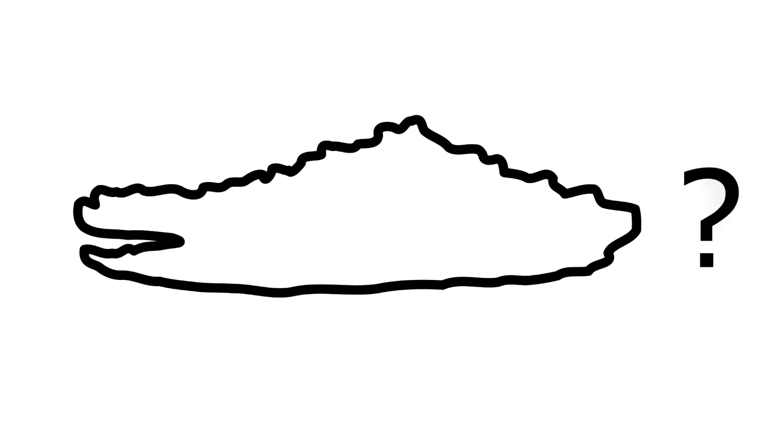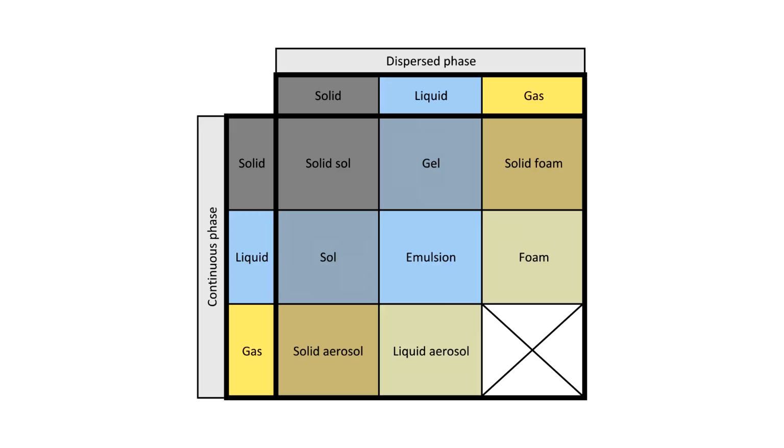So what are clouds exactly? They are a mixture of gas and liquid, like a foam, but the continuous and dispersed phases have switched places. In a cloud, air creates the structure of the colloid, while water is dispersed within as droplets. Clouds are actually an aerosol. Here are all the other colloids, even the less common ones. Note that two gases can't create a colloid, because gas molecules are moving so quickly they cannot trap other gas molecules, so they will just create a homogeneous mixture.